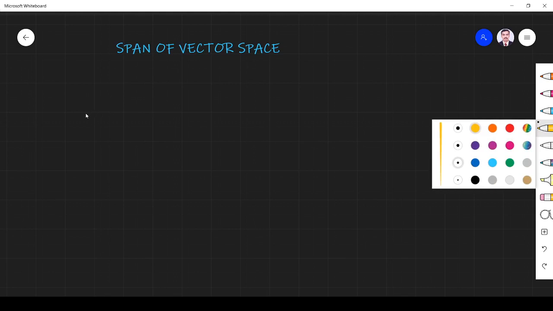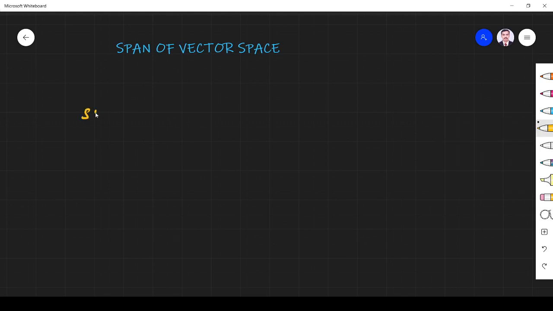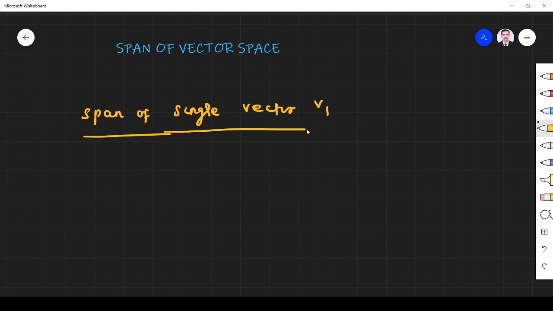Here I am going to solve the problems. For example, what is the span of a single vector? Span of a single vector v1. First, span means if you are able to write given vectors as a linear combination of each vector, then that is called the span of a vector.